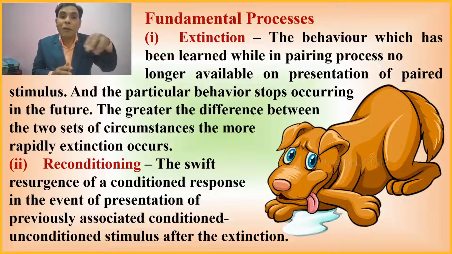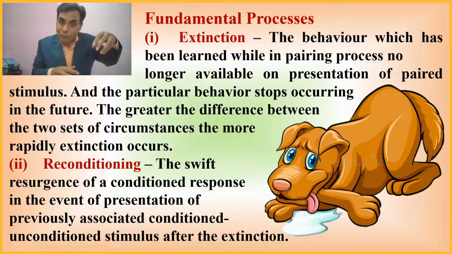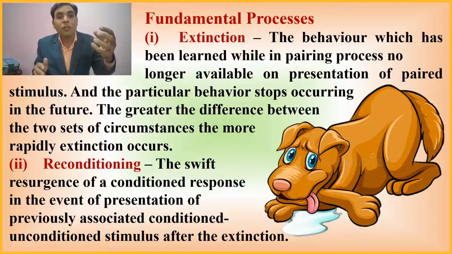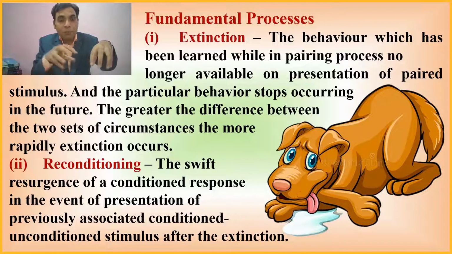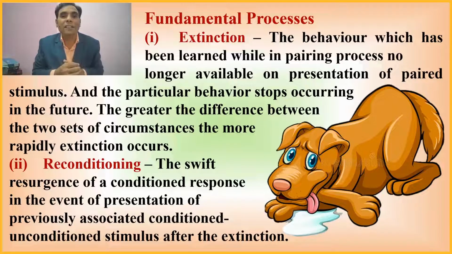Remember, when the bell was ringing, the dog was salivating, and later when the bell was ringing, the dog was not salivating. That is extinction. And the particular behavior stops occurring in the future too. If you keep on ringing the bell and you do not pair it with the food, after a few responses the dog starts with the natural response.